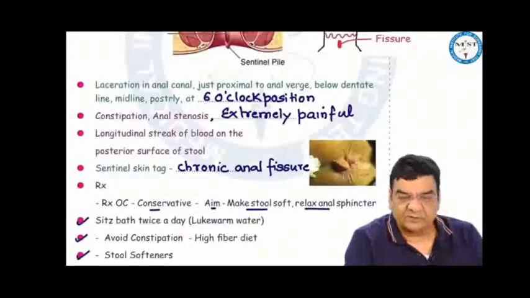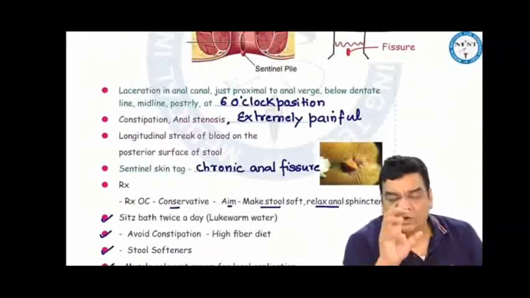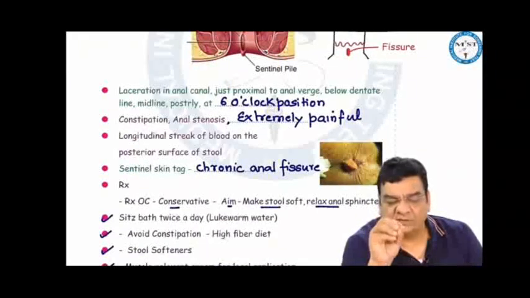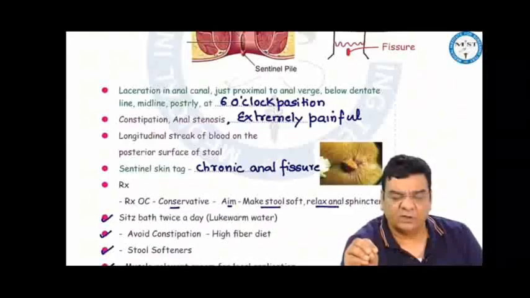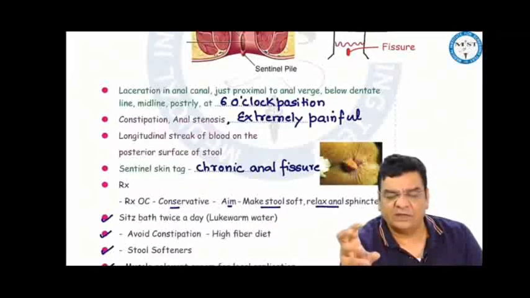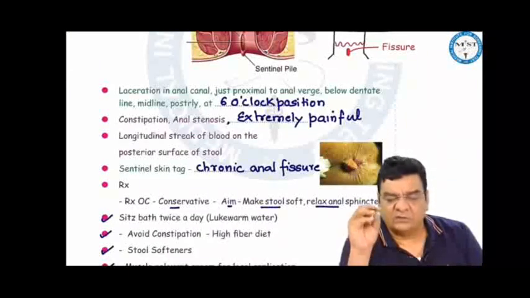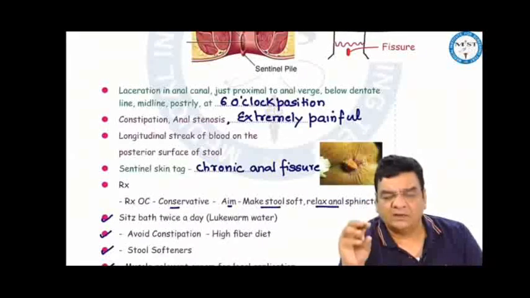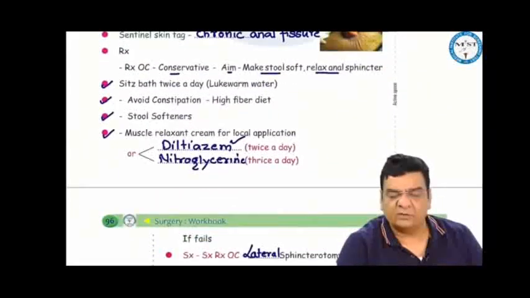In the treatment of these anal fissures, generally the treatment is conservative. We want to relax the anal opening and make the stool soft. We advise the patient to take sitz baths twice a day, sit in a tub containing lukewarm water, 30 minutes in the morning, 30 minutes in the evening. Hot fomentation may relax the anal sphincter. We advise stool softeners, dietary modifications, avoid constipation, and we can ask the patient to use muscle relaxant creams for local application in the anal canal, like diltiazem and nitroglycerin. Diltiazem has to be applied 2 times in a day, nitroglycerin 3 times in a day, because diltiazem has to be applied only 2 times, that is preferred.